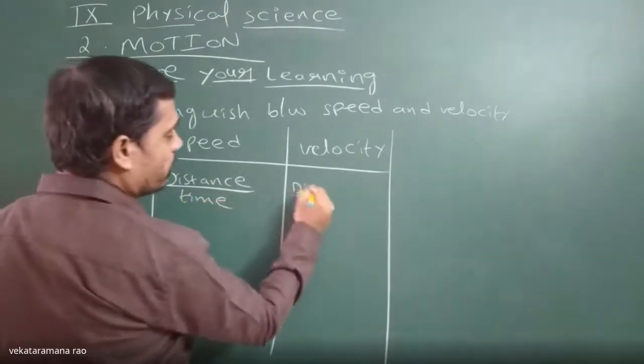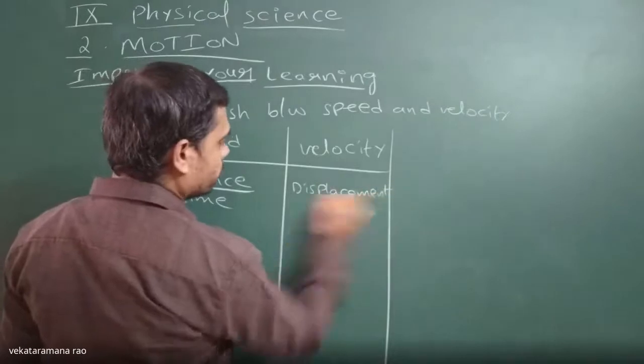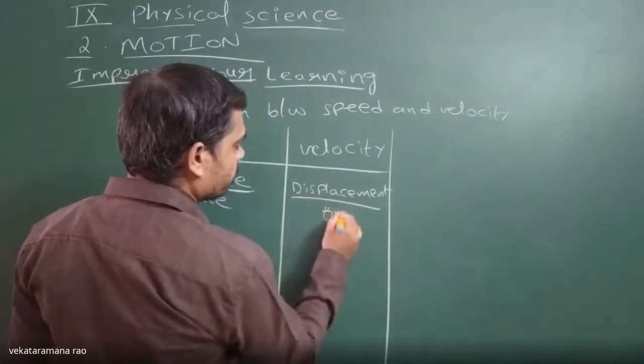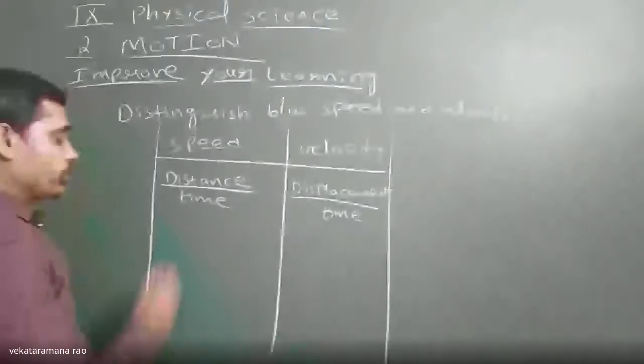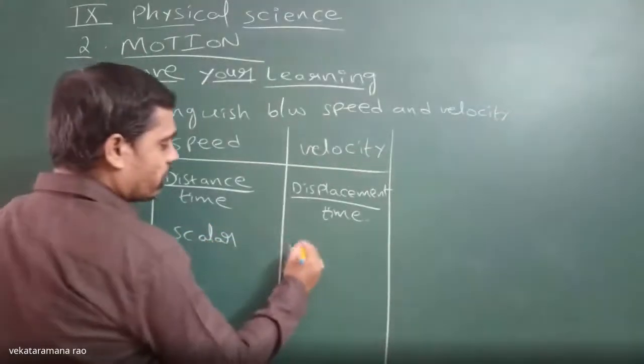Velocity is the displacement covered by an object in a given time. Speed is a scalar, velocity is a vector.